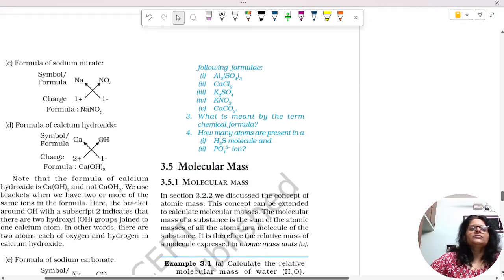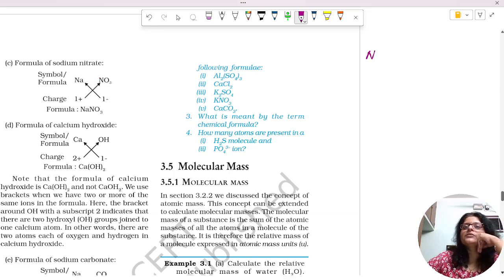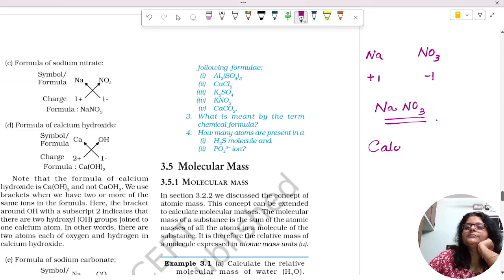Okay, next one. Write the formula of sodium nitrate. Sodium, we have learned, is +1. Nitrate, from the equation, is -1. You will write it as NaNO3.